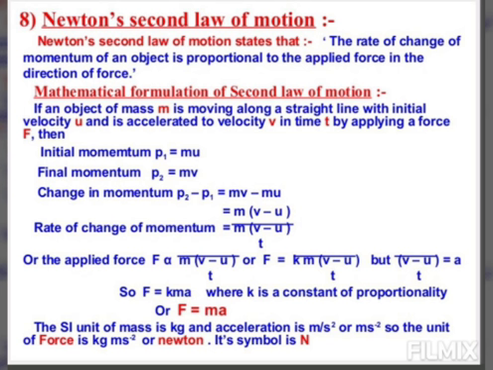तो अब फॉर्मूला क्या हो जाएगा, F = k × m × a. k की वैल्यू क्या है? 1. तो फाइनली हम फॉर्मूला पाते हैं, force is equal to mass into acceleration, through Newton's second law. So हम कह सकते हैं, Newton's second law of motion gives us a relationship between force and acceleration. So force is directly proportional to the mass of the body and acceleration produced in the body. Now we will see the applications of Newton's second law of motion.